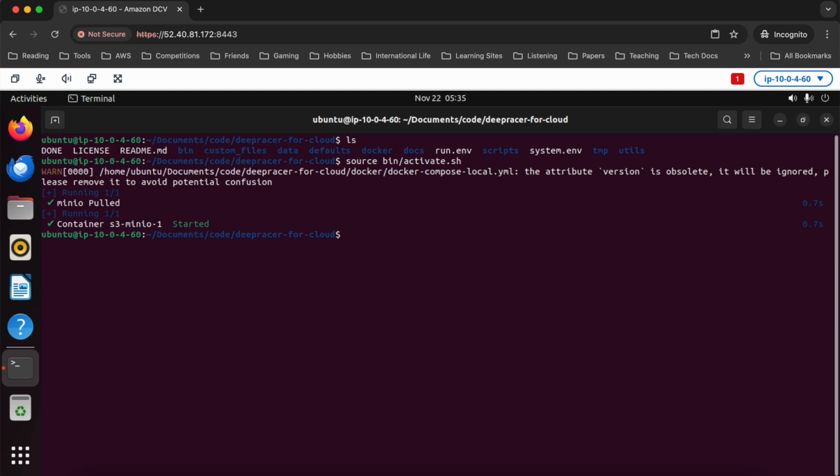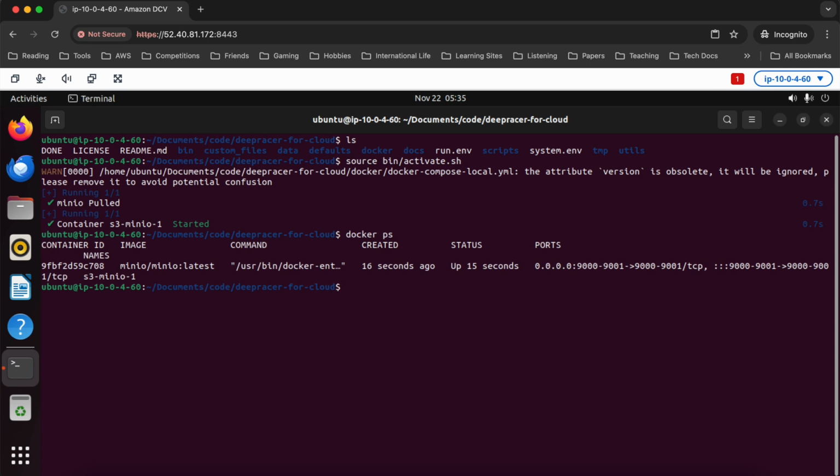Cool. And it did use Docker Compose. Fantastic. And the MinIO container is there and it's working. S3 MinIO 1 is running. So if I do Docker PS, we have one container running right now. It is the MinIO container. What I should now be able to do is actually set up a training job and actually try running my first training. So let's give that a try.